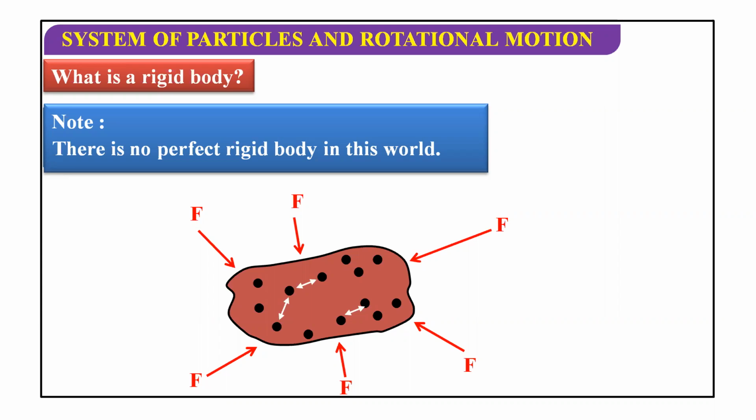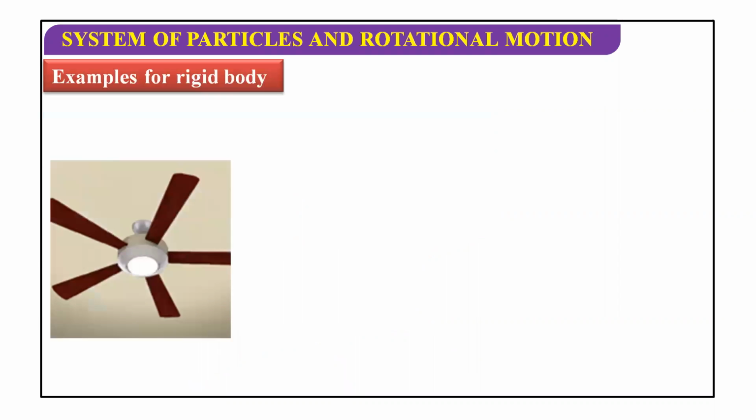So we are not talking about very high forces. We are talking about forces which are normally applied on the object. In that case, we are talking about a rigid body. Application of force matters.